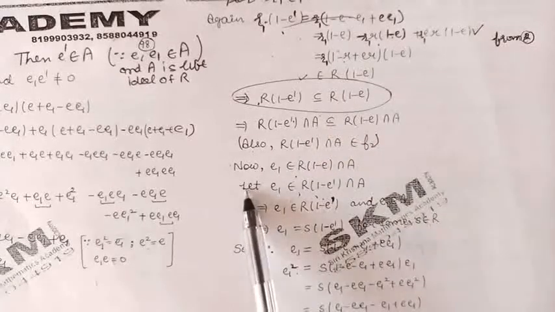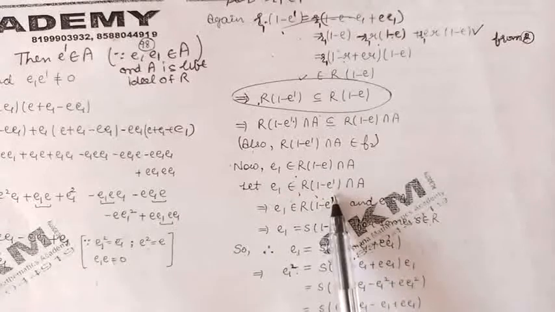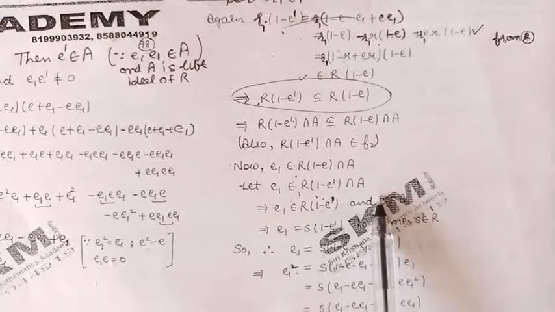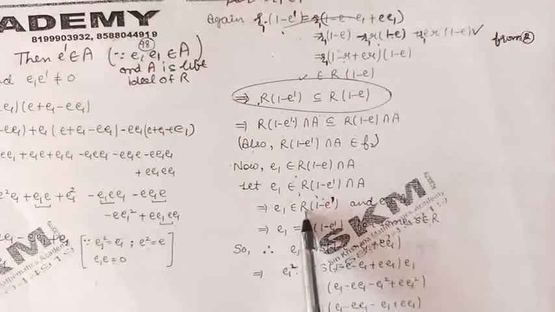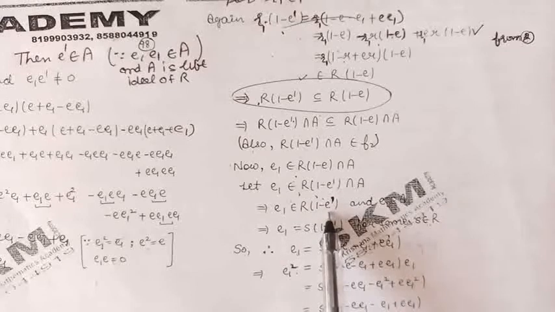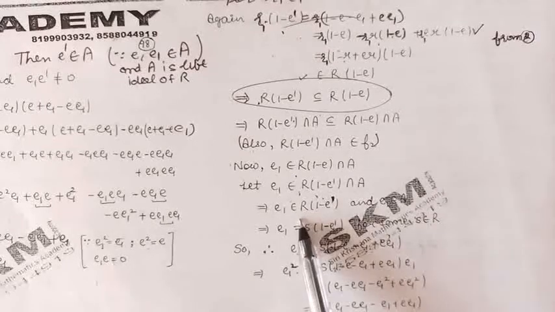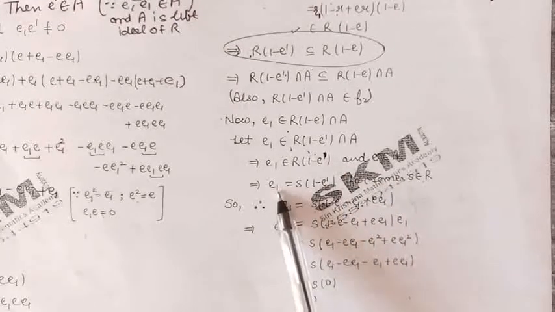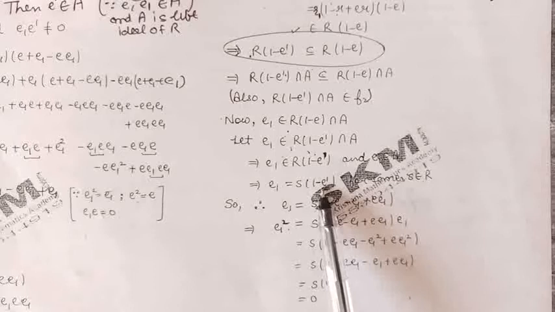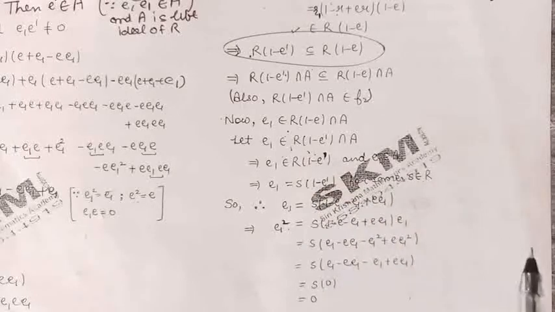Let, if possible, the element E1 belong to R into 1 minus E dash intersection A. So by definition of intersection, E1 belongs to R into 1 minus E dash as well as E1 belongs to A. Now because E1 belongs to R into 1 minus E dash, E1 will be of the form S into 1 minus E dash, where S is some element of the ring R.